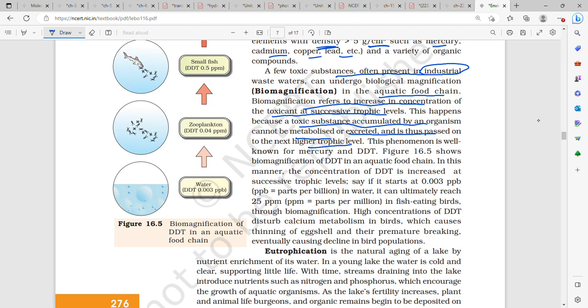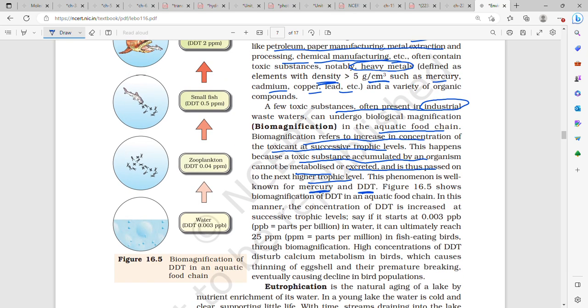This phenomenon is well known for mercury and DDT. This is the biomagnification of DDT. In water, DDT is at a concentration of 0.003 parts per billion. Then the zooplankton eat it, biomagnification occurs, and it becomes 0.04 parts per million.